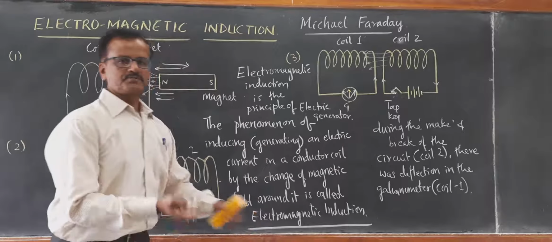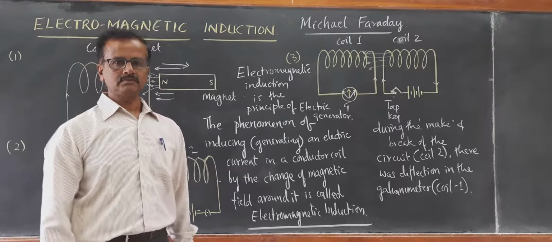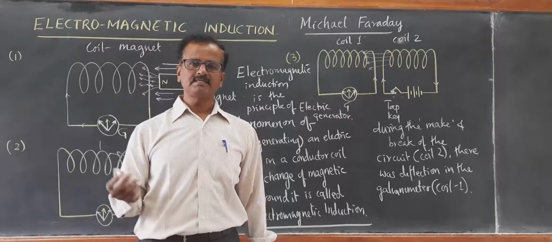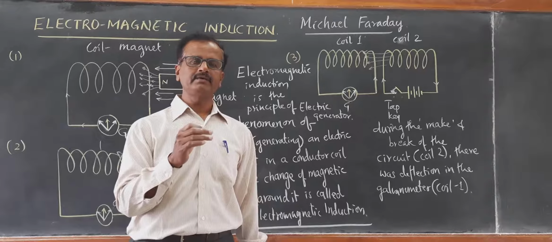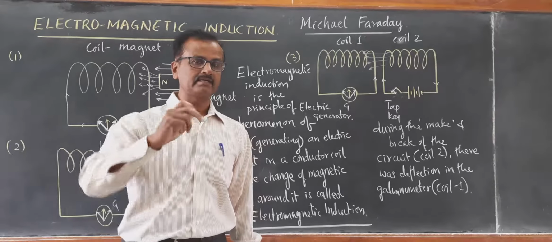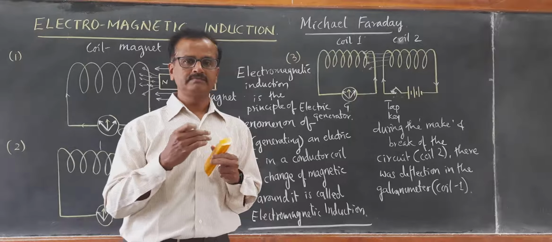Is it not the reverse process of the magnetic effect of electric current? In the magnetic effect of electric current, by passing electric current through a conductor kept in a magnetic field, the conductor undergoes movement.